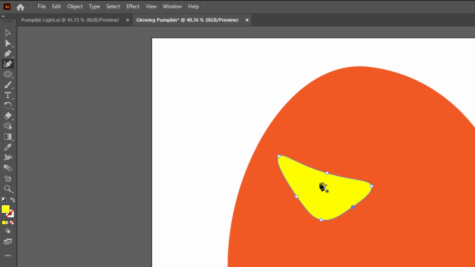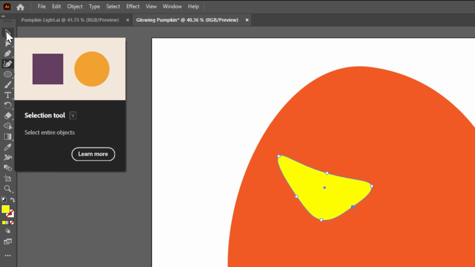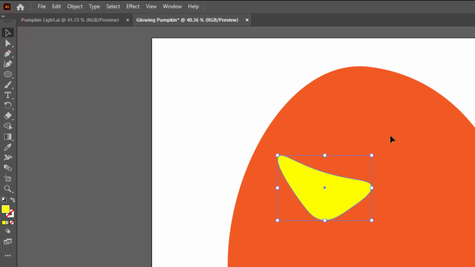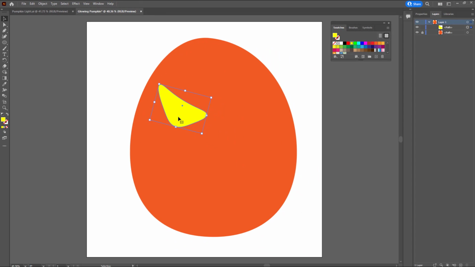Now I think I'd also like to rotate that, so I'm going to get the selection tool, or V on the keyboard, and I get this bounding box. If I hover the cursor on the outside, I can click and drag and adjust the angle, and I can also move the eye around.